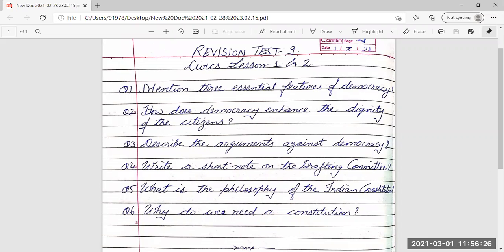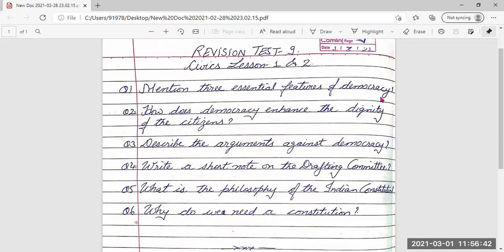Good morning, students. I hope you have completed these question answers as a revision test, civics lessons number 1 and 2. So just check. I'm giving the answers for this.